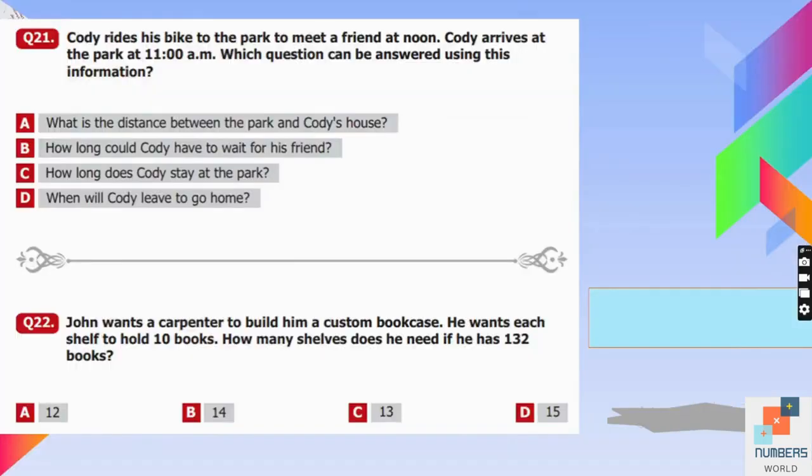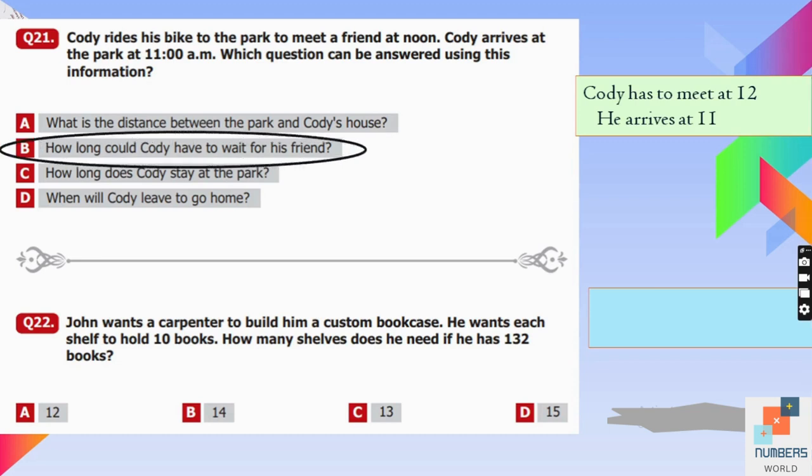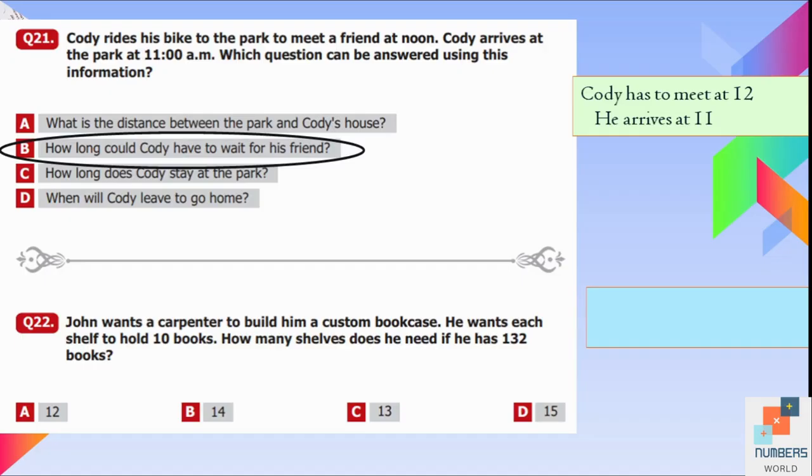Question number 21. Cody rides his bike to the park to meet a friend at noon. It means 12 o'clock. Cody arrives at the park at 11 a.m. Which question can be answered using this information? Option A. What is the distance between the park and Cody's house? There is no such information given. Option number B. How long could Cody have to wait for his friend? So we can find the time between 11 o'clock to 12 o'clock. It's 1 hour. So yes, we can answer that question. Option C. How long does Cody stay at the park? We do not know. So B is the best option over here. Because D is when will Cody leave to go home? So no idea.